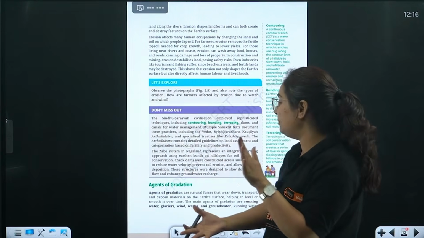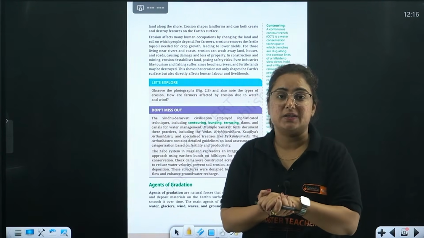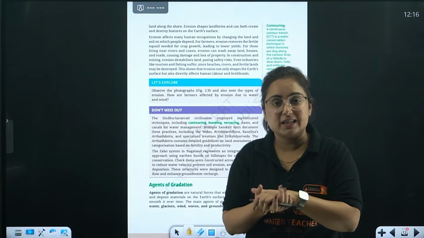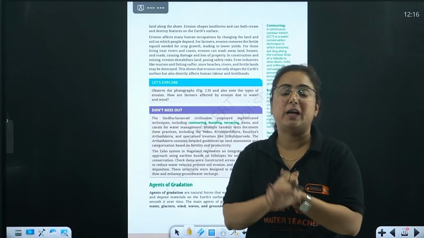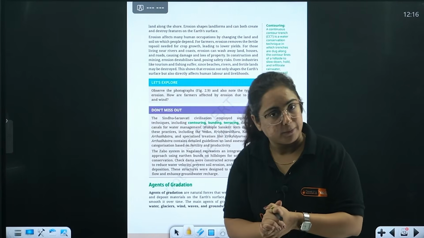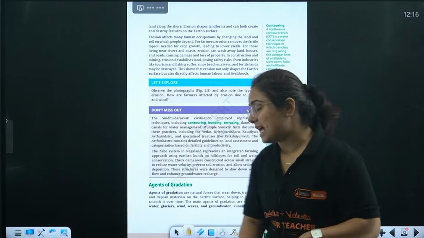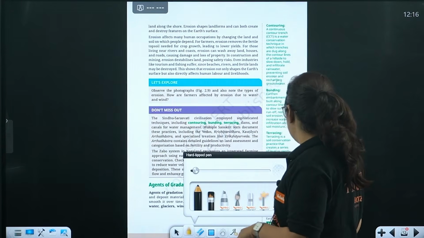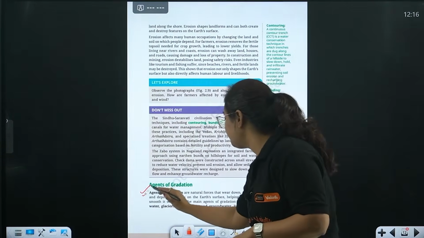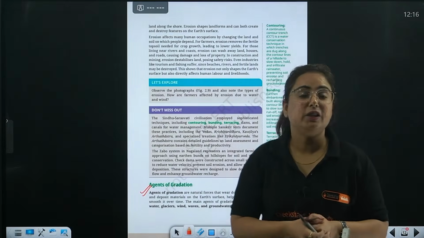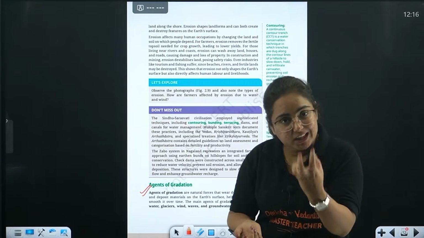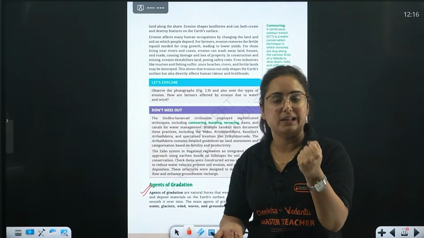which leads to the formation of different types of landforms. Because of these agents only, a lot of landforms are formed, which we have to study. You know what these natural forces are known as? These natural forces are referred to as agents of gradation, because gradation is the process of disrupting the landform.